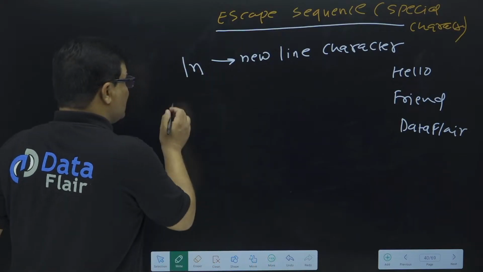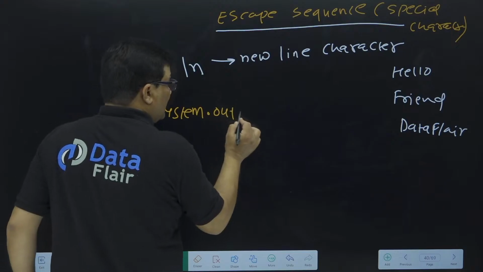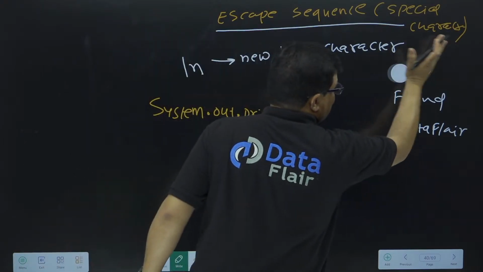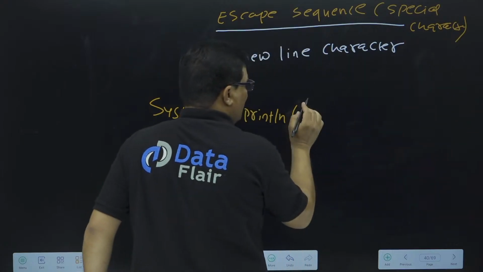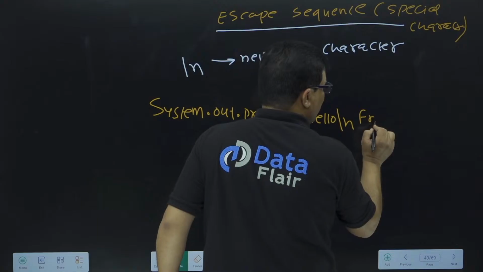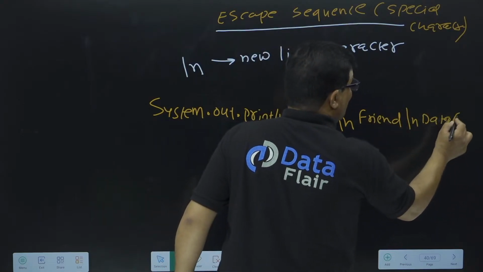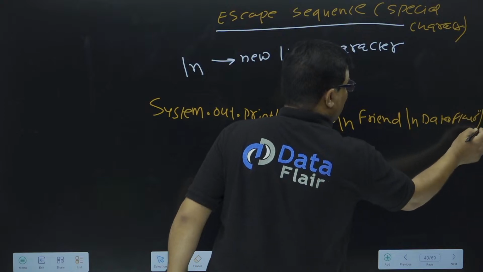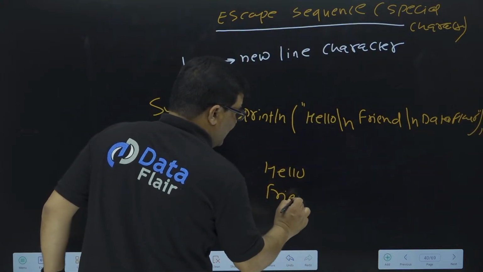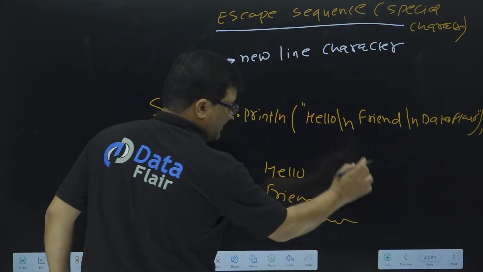So how to use this /n? Simply you have to write System.out.print or println. Then if you want to print this hello friend data flare, simply write hello, then /n, friend, and then /n, data flare. So the output of this program is now hello on the first line, friend on the second line, and data flare on the third line. This is the output you will get.